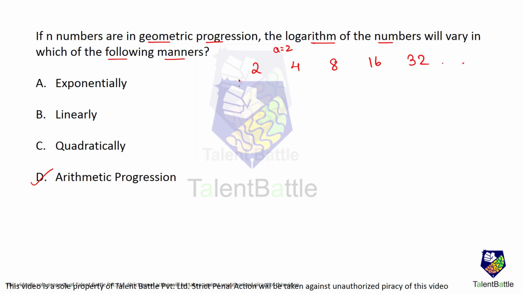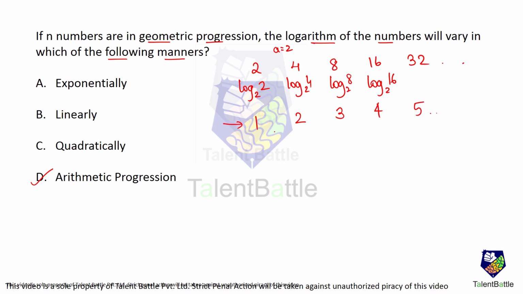Now I'm going to take the log of each value, to the base 2 to make it easy. Log 2 to the base 2 is 1. Then log of 4 to the base 2 is going to be 2 square, that is 2. Then log of 8 to the base 2 is 2 cube, that is 3. Then log of 16 to the base 2 is 2 raised to 4, so it is going to be 4. Here this is going to come out to be 5 and so on.